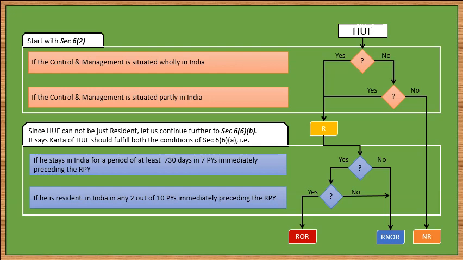Before we conclude, I would like you to note that section 6(6)(b) requires Karta to fulfill the conditions of section 6(6)(a) only. It does not expect the Karta to fulfill the conditions of section 6(1). In other words, if the Karta did not stay in India at all during the RPY, but he fulfills the conditions of 730 days in 7 previous years and resident in any 2 out of 10 previous years, then despite the fact that the Karta himself is non-resident in RPY, the HUF can become ROR.